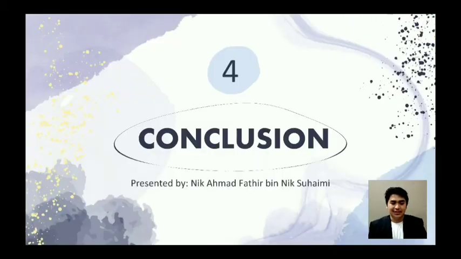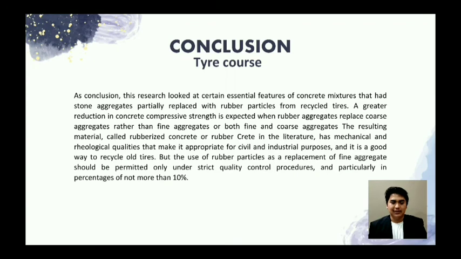In conclusion, this research looked at certain essential features of concrete mixtures that had stone aggregates partially replaced with rubber particles from recycled tires. A greater reduction in concrete compressive strength is expected when rubber aggregate replaces coarse aggregates rather than fine aggregates or both fine and coarse aggregates. The resulting material, called rubberized concrete or rubbercrete in the literature, has mechanical and rheological qualities that make it appropriate for civil and industrial purposes, and it is a good way to recycle old tires. But the use of rubber particles as a replacement for fine aggregate should be permitted only under strict quality control procedures, and particularly in percentages of not more than 10%.